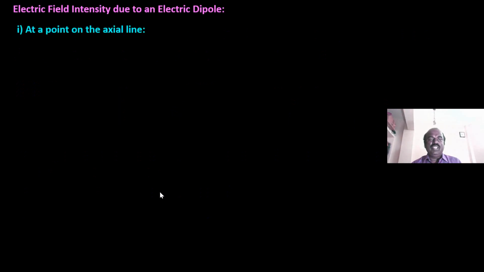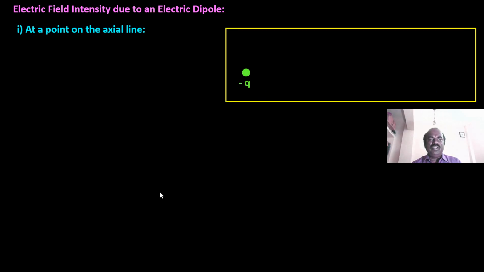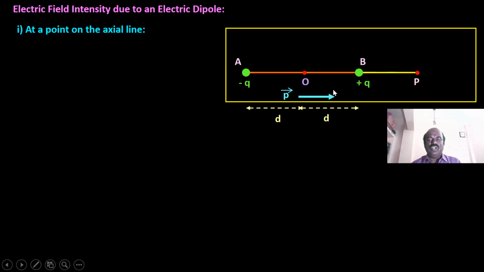Electric field intensity due to an electric dipole at a point on the axial line. The axial line is the line joining the two charges, the line on which the two charges are located. Here minus q and plus q are the two charges.